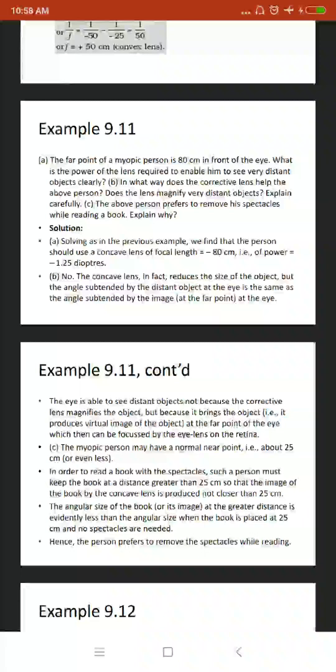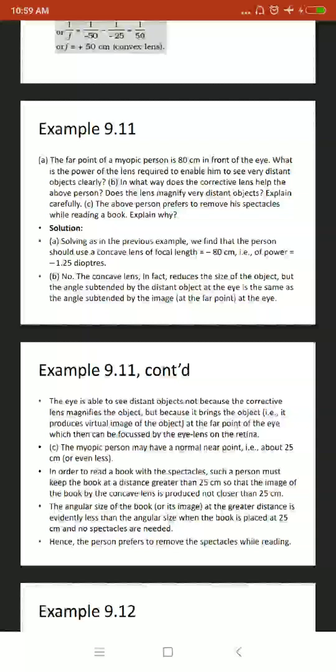Second, in what way does the corrective lens help the above person? Does the lens magnify distant objects? No. The concave lens reduces the size of the object by divergence, but the angle subtended by the distant object at the eye is the same as the angle subtended by the image at the far point at the eye.